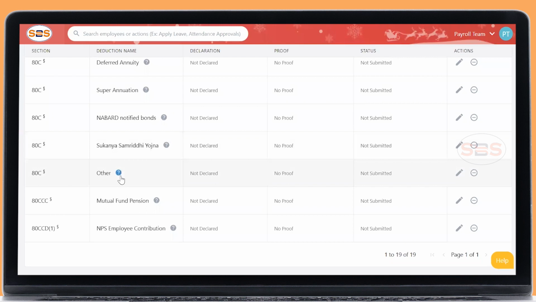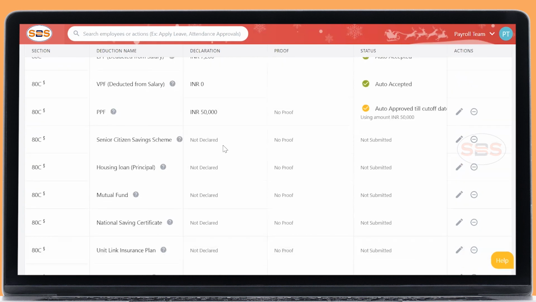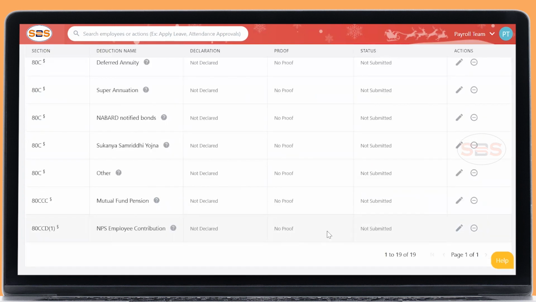And other, nothing but if any other stamp duty you have purchased other than these section lists, you can submit it here. And mutual fund pension. Coming to NPS employee contribution, apart from this 1.5 lakh, you can again invest 50,000 additionally to the 1.5 lakh, which will be 2 lakhs. So NPS alone will have 2 lakhs investment. If you don't have any other investments in this particular section but you need to claim 1.5 lakh, you can invest in NPS employee contribution and you can declare it here.